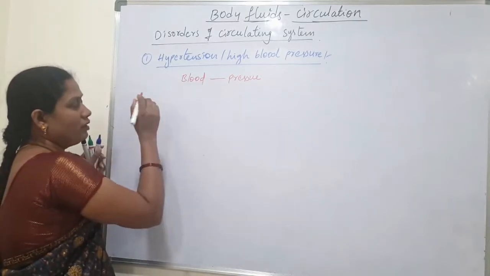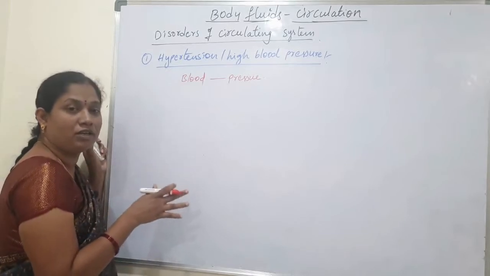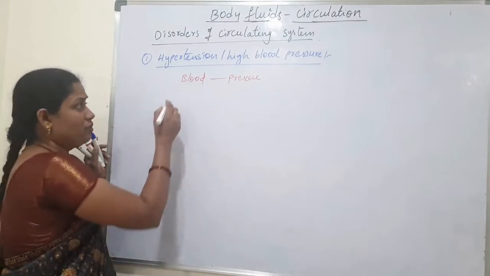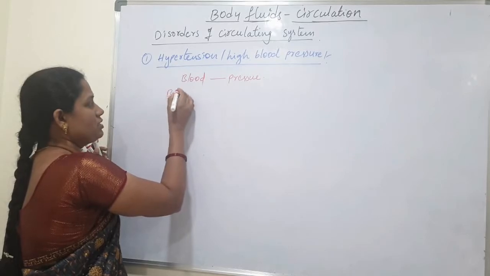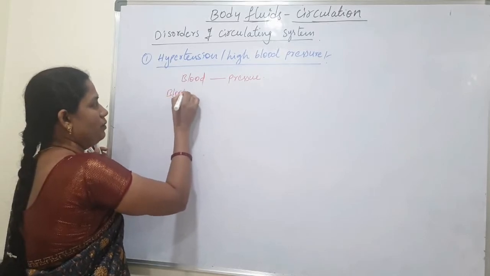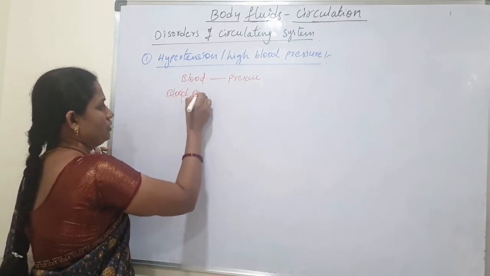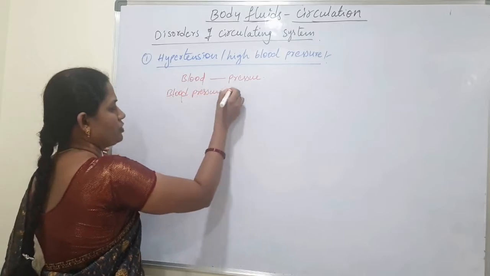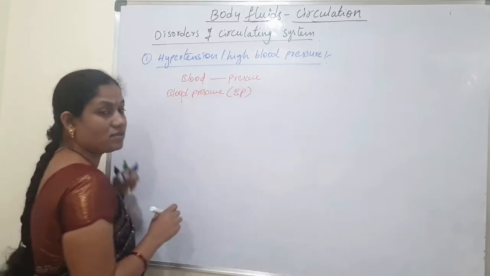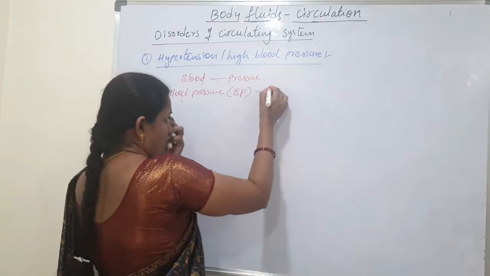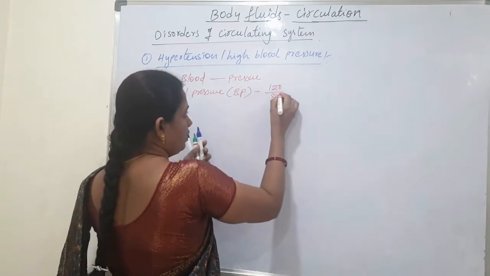In a normal healthy human being, the blood pressure, normally called BP, is 120/80.